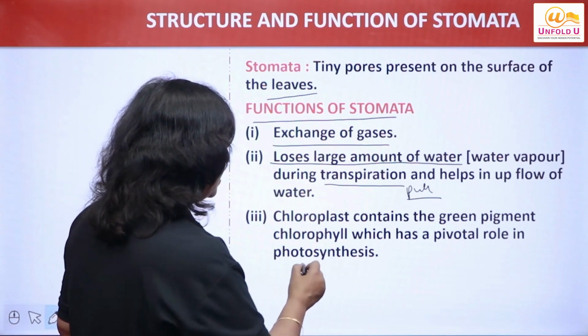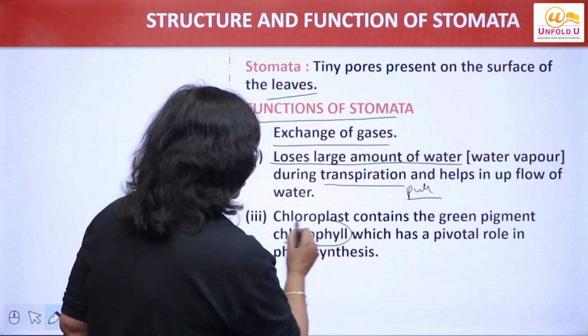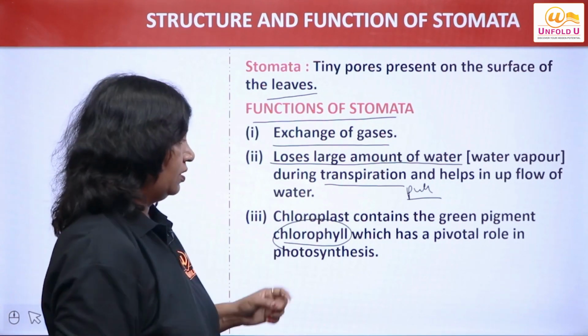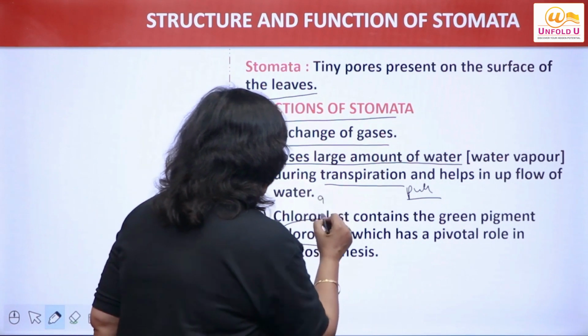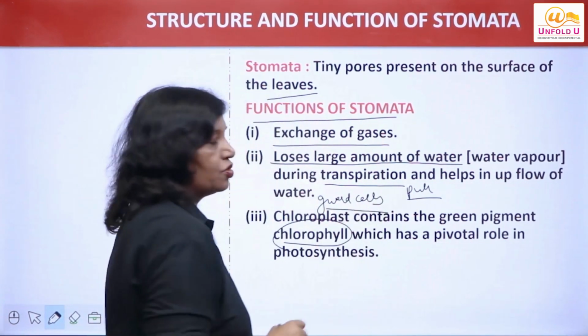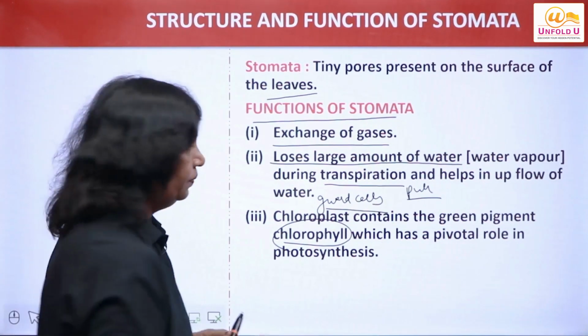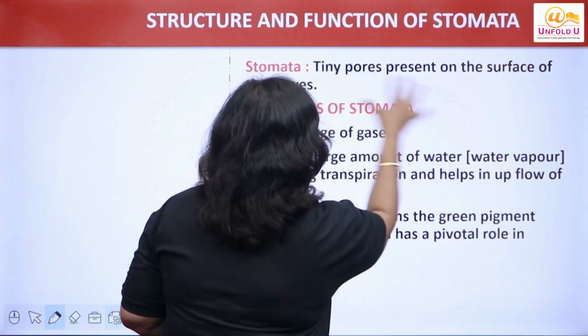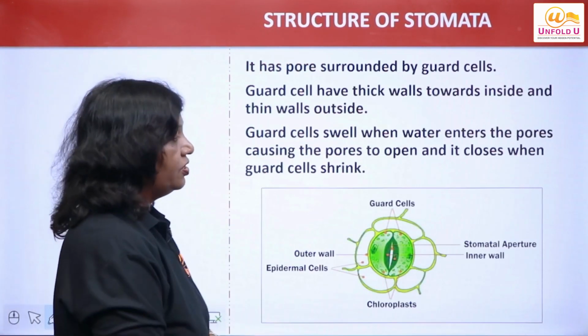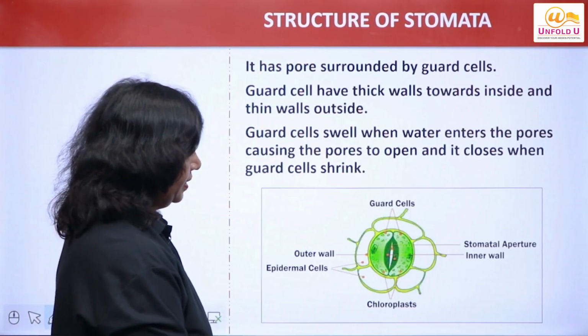Now chloroplasts contain the green pigment called chlorophyll, and it has an important role to play in photosynthesis. Where is this chloroplast present? It is present in the guard cells of stomata. Is that clear to you? Now let us see the structure of stomata, right?